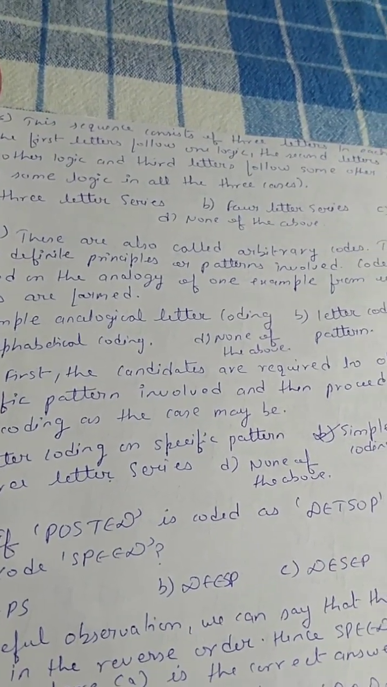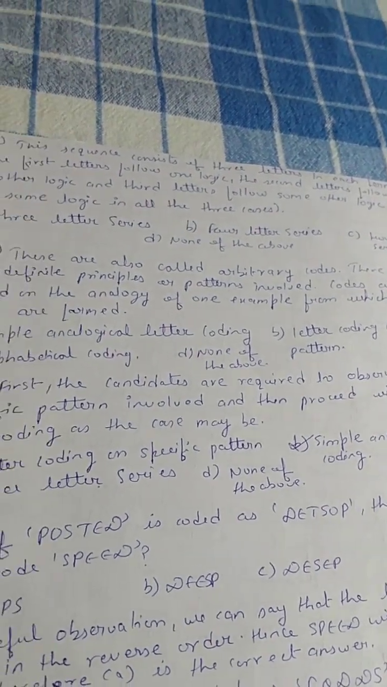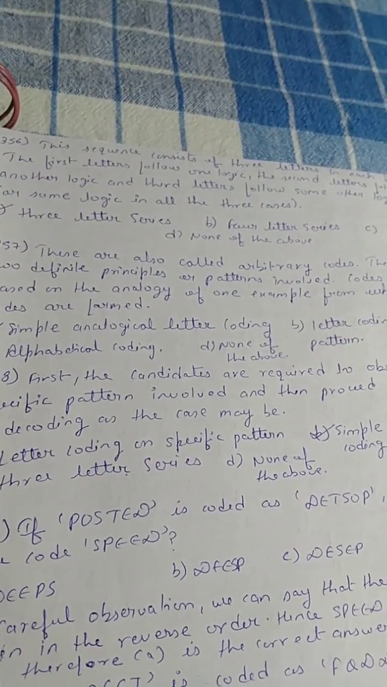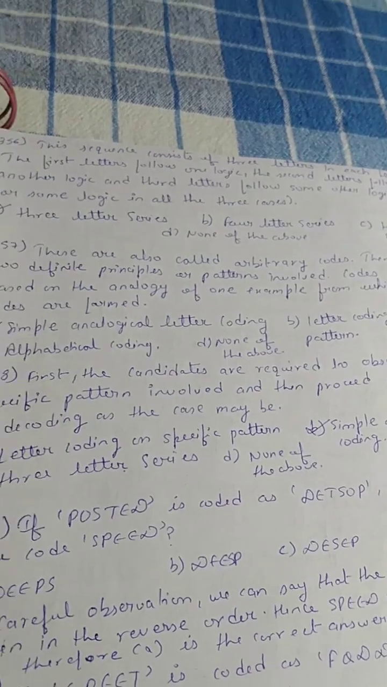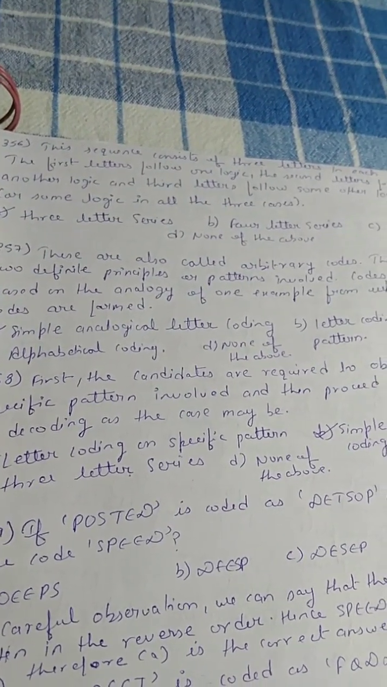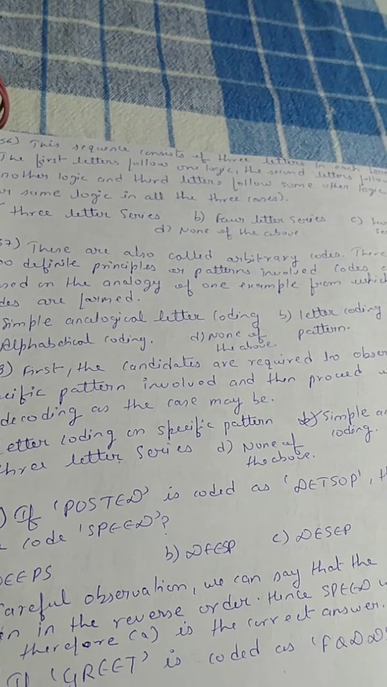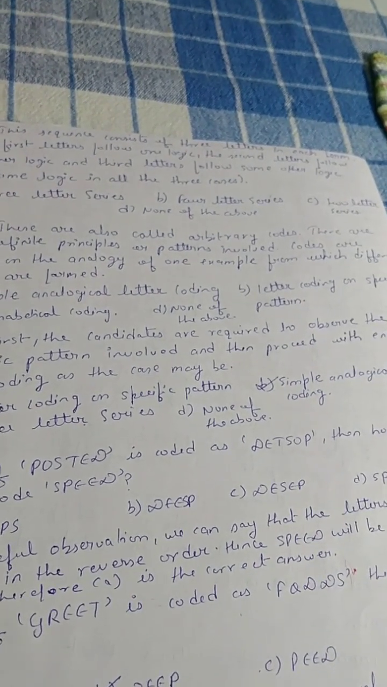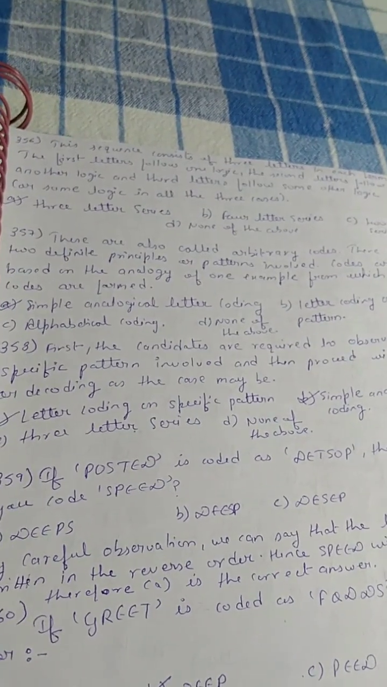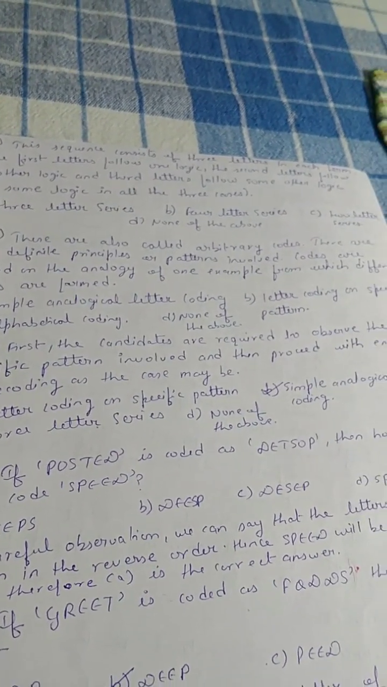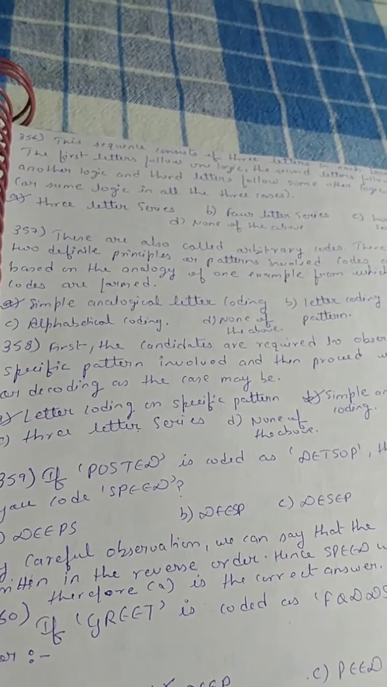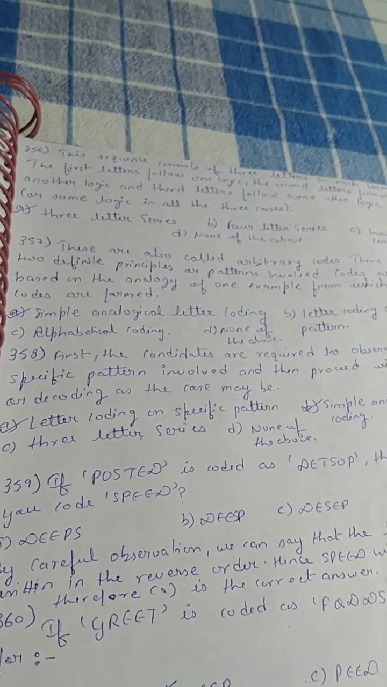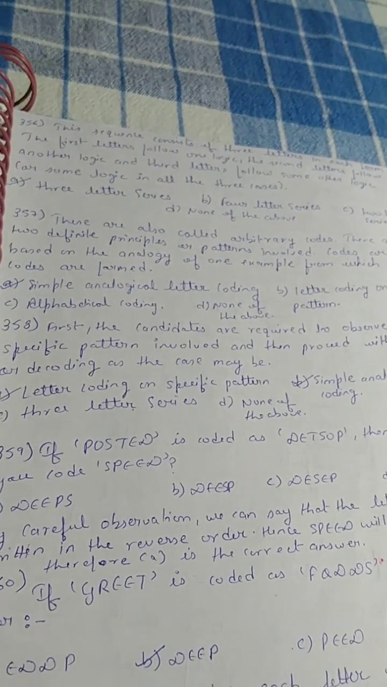This sequence consists of 3 letters in each term. The first letter follows one logic, the second letter follows another logic, and the third letter follows some other logic or some logic in all the 3 cases. That is 3 letter series. Next question. These are also called arbitrary codes. These are two definite principles or patterns involved. Codes are based on the analogy of one example from which different codes are formed. Simple analogical letter coding.